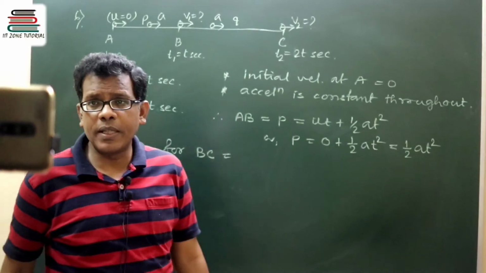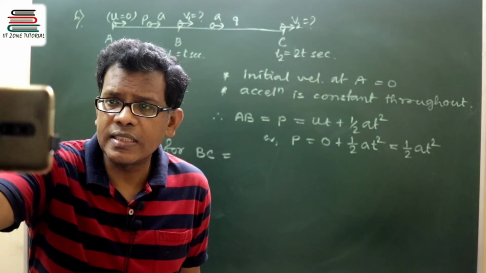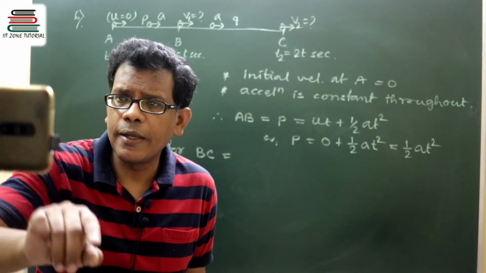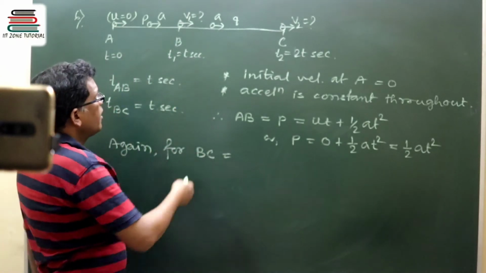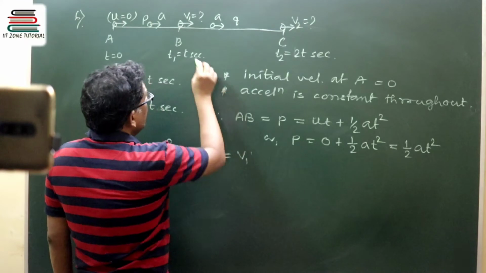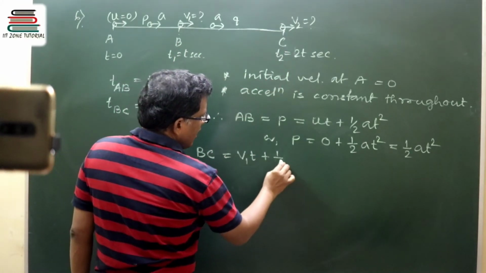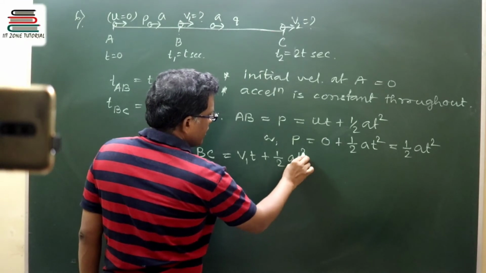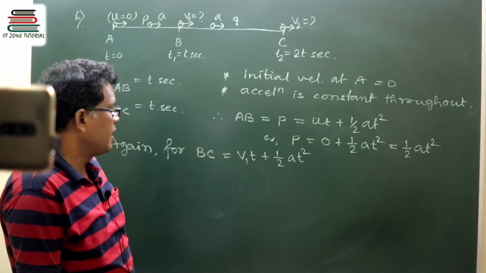For BC, B is the starting point, so at B the initial velocity will be taken as v1, the time of journey from B to C is again t, plus half into a into t square.